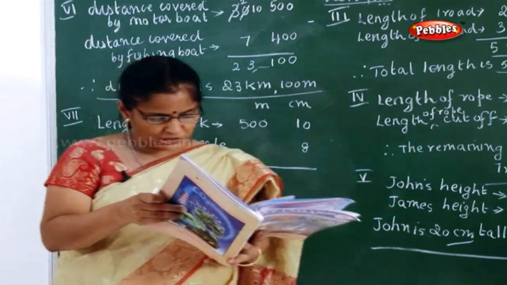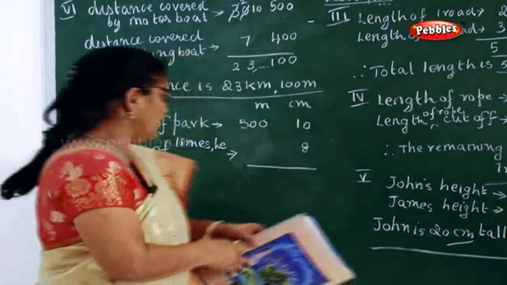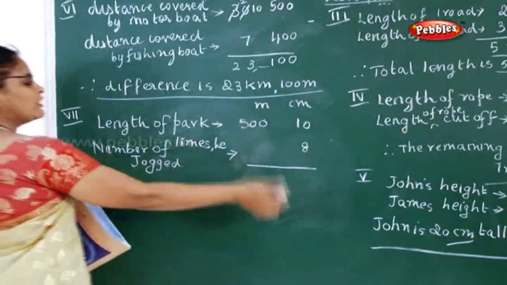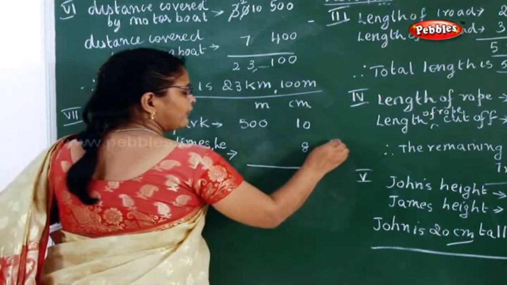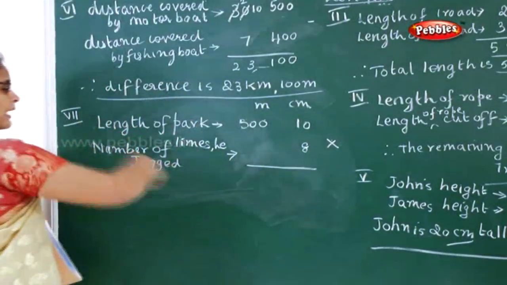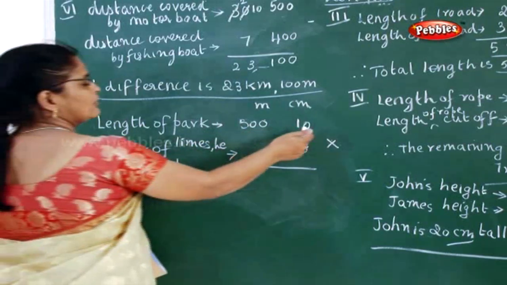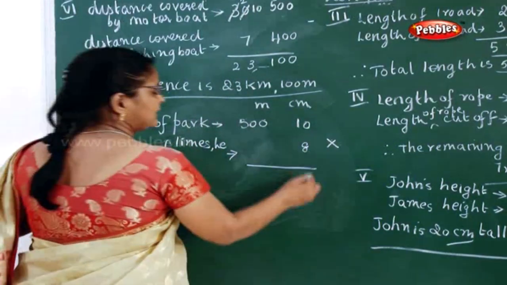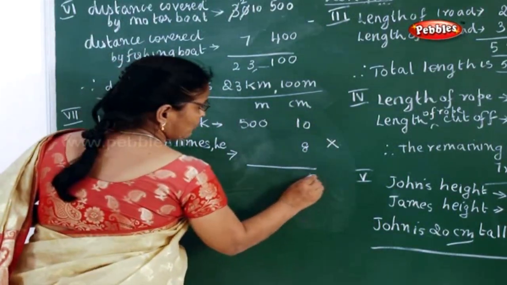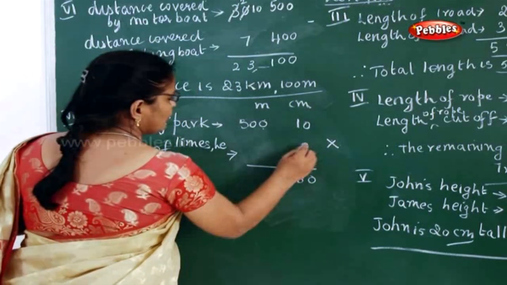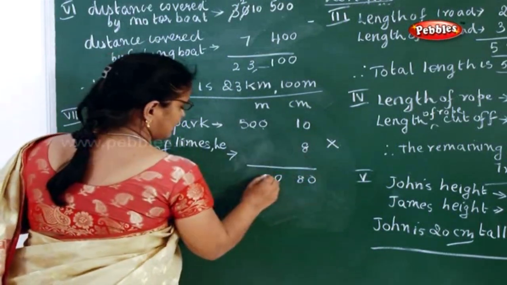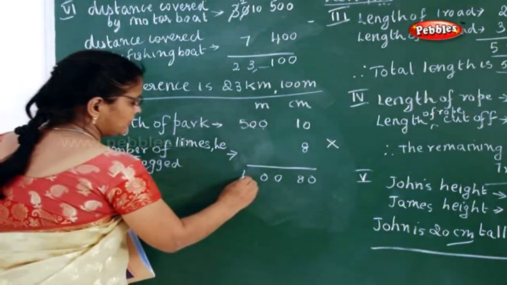So, what was the total distance jogged by him? So, 8 times when we jog, you have to find out the total distance. So, immediately you have to multiply, because 8 times he jogged for 500 meter and 10 centimeters. So, you have to multiply. 0 8s are 0, 1 8s are 8, 0 8s are 0, 0 8s are 0, 5 8s are 40.